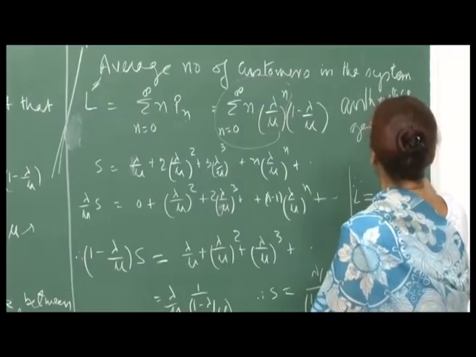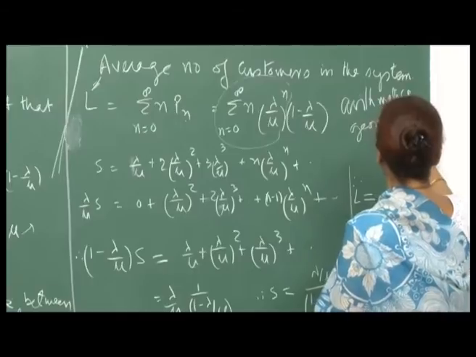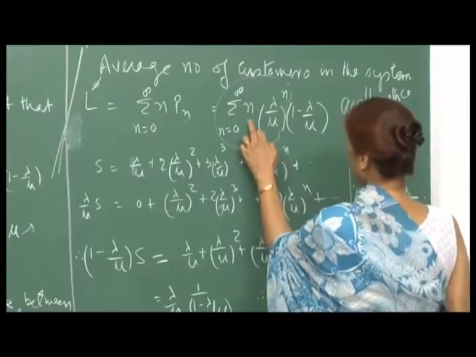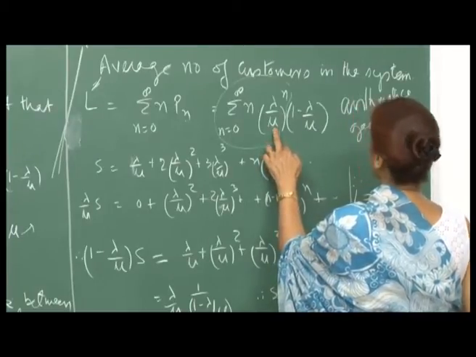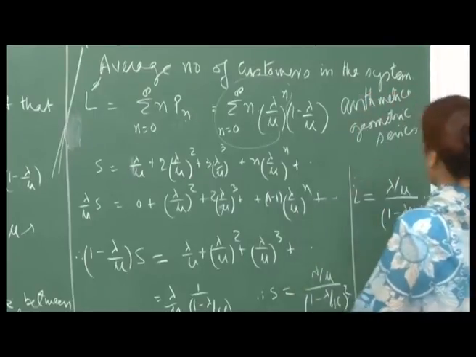Arithmetico-geometric series. So, the first term is changing as an arithmetic progression, and the second term is changing as a geometric progression, or coming from a geometric progression. So, arithmetico-geometric series, fine.